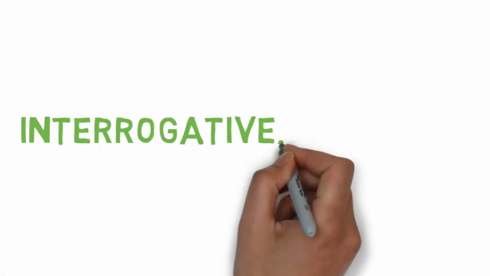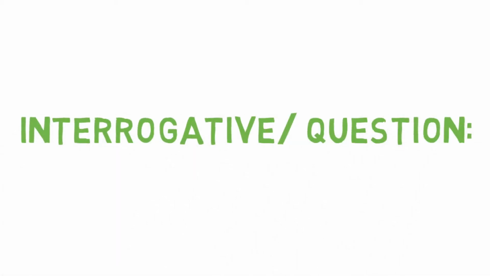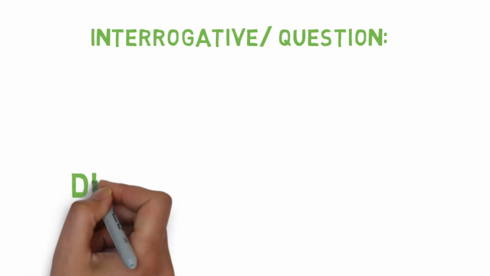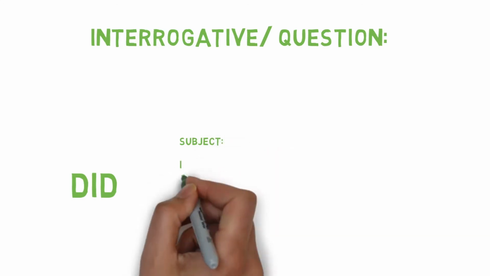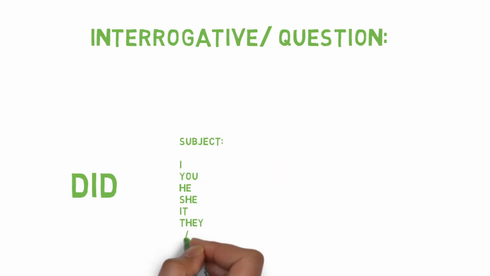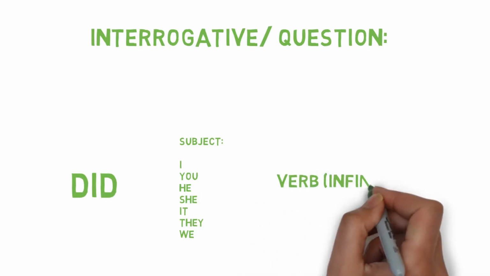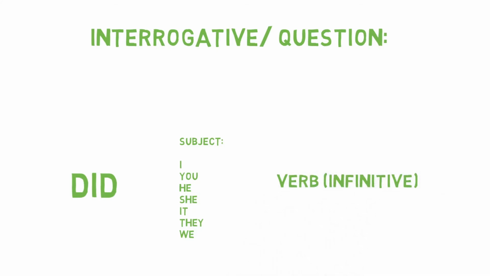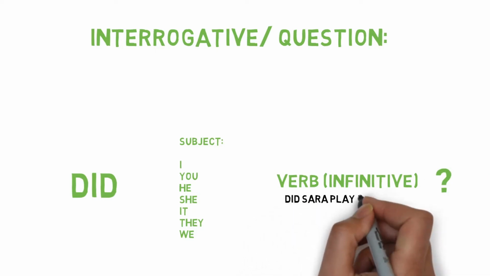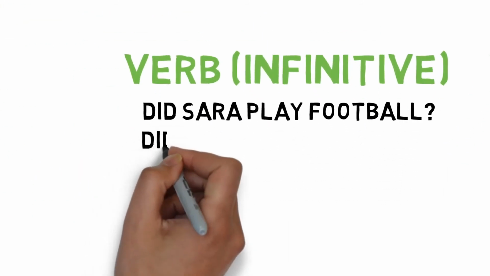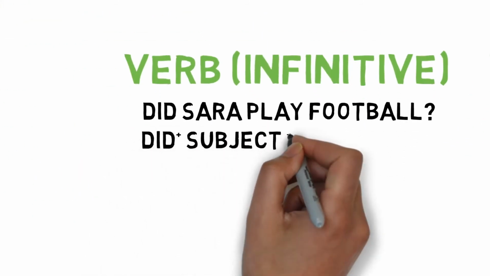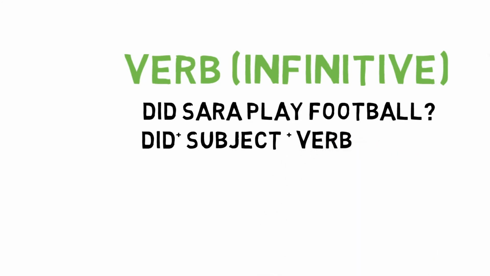Interrogative or question. In this case, we start by did first, and then we add the subject I, you, he, she, it, they, and we add the verb in the base form, which is infinitive, and we shouldn't forget the question mark. For example, did Sarah play football? Did plus the subject plus the verb in the base form, which is play.